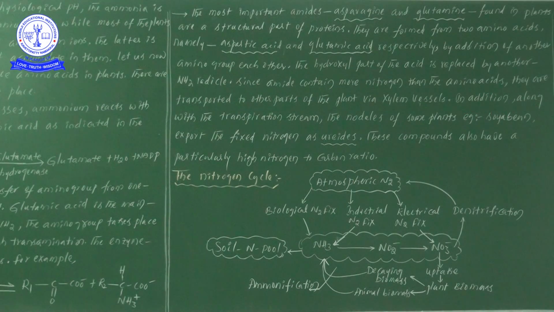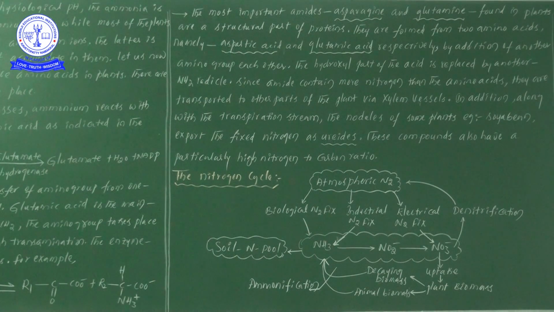In addition, some extra information: along with the transpiration stream, the nodules of some plants, for example soybeans, export the fixed nitrogen as ureides.